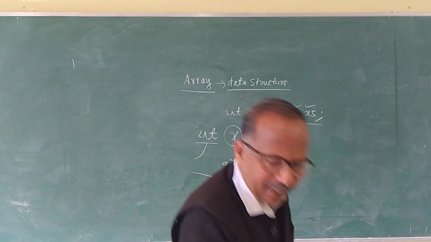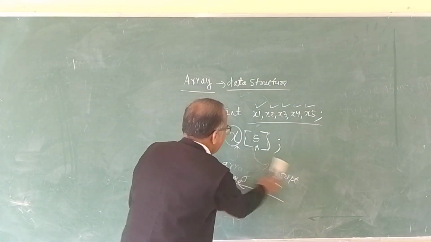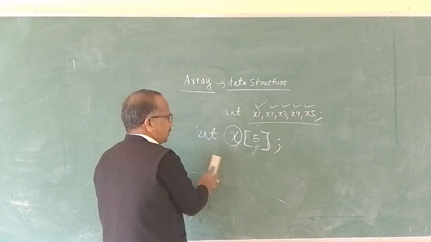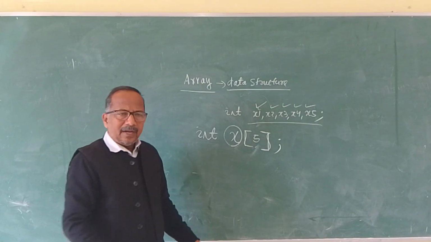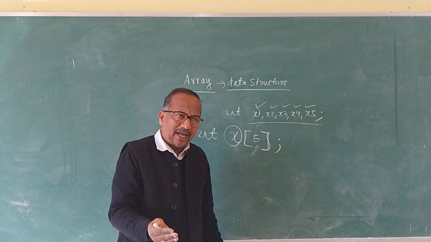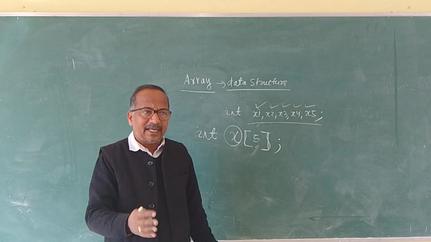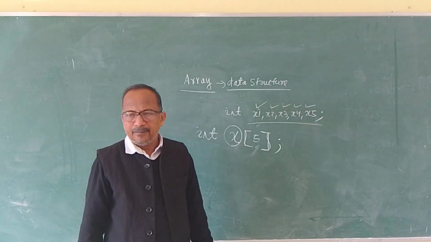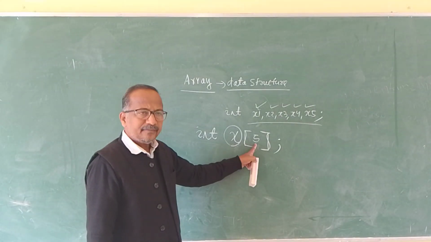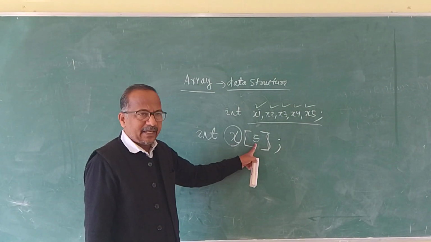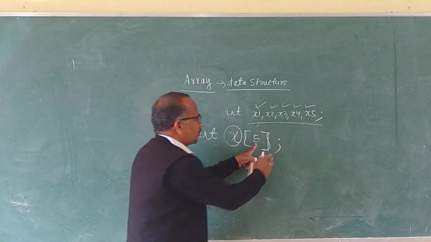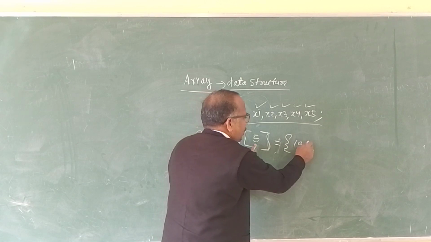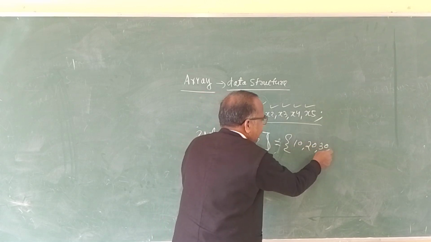So let us initialize this array. Now this is called the array declaration. While declaring the array, I can also initialize it, or store the values in this array. For example, how many elements are there? 5 elements, 5 values. I can store these 5 elements as, for example, 10, 20, 30, 40.